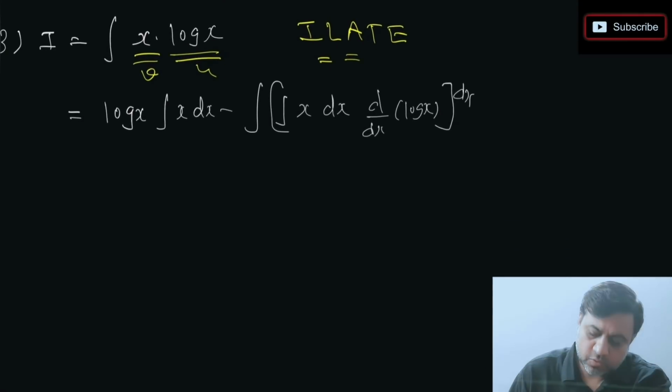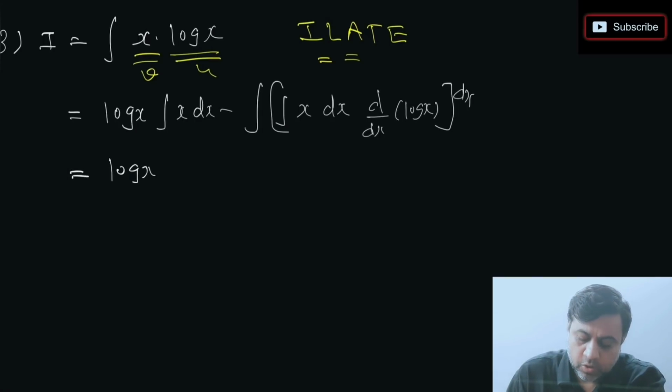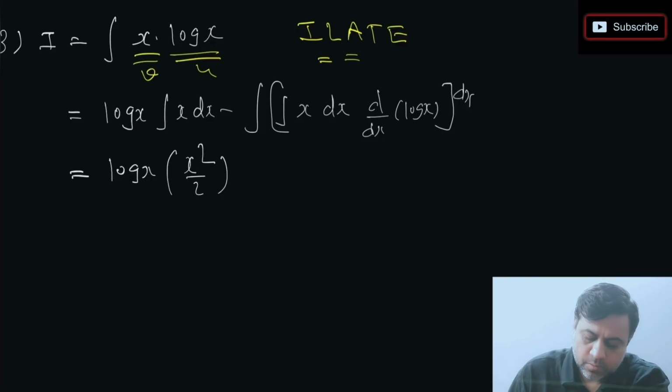So just observe इसको कैसे आगे solve करेंगे. We have to keep log x as it is. Remember what is derivative of x? Integration of x. What is integration of x? It is x square by 2. So I'm just writing x square by 2 minus, again I am integrating x, that will be x square by 2, and remember what is derivative of log x? Do you remember derivative of log x is 1 by x? Okay, everything inside the bracket with respect to x, so I am writing dx.